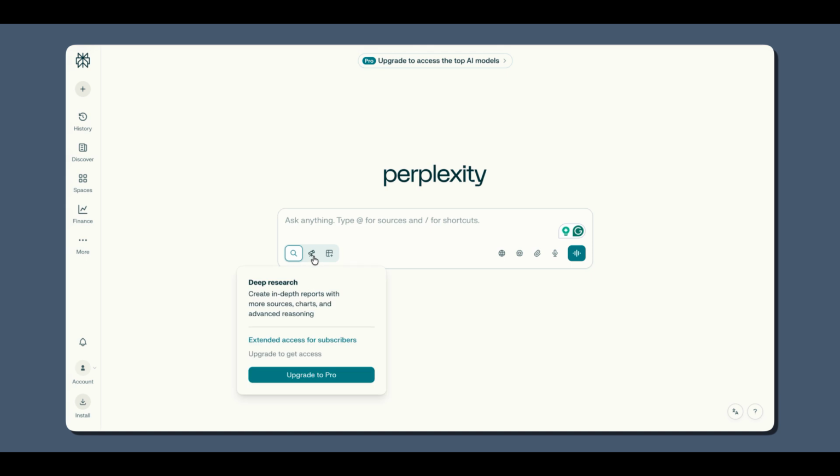And where you need serious work done, look for the deep research option. It creates detailed reports with proper structure and actual facts. This way you can save your thinking energy and your inner peace.